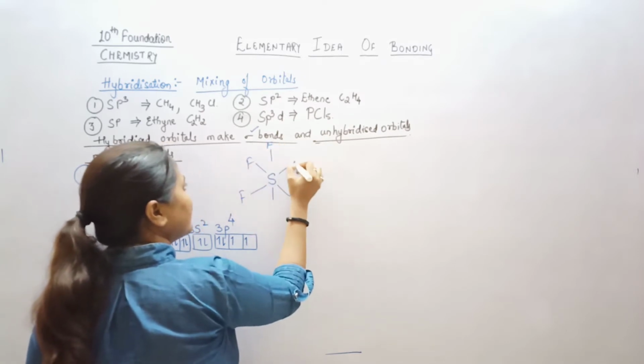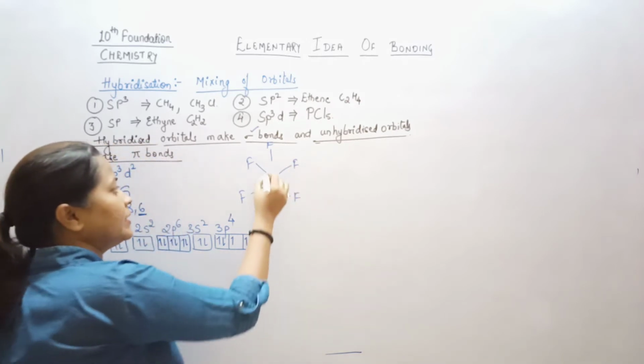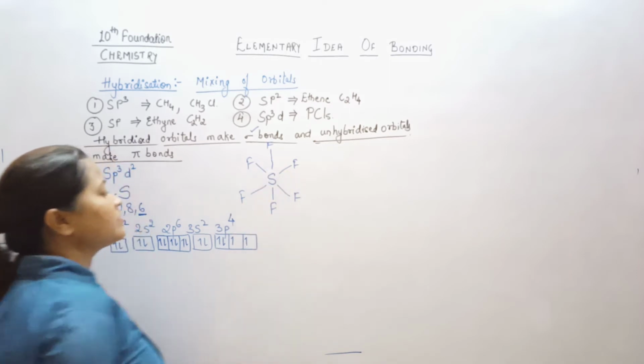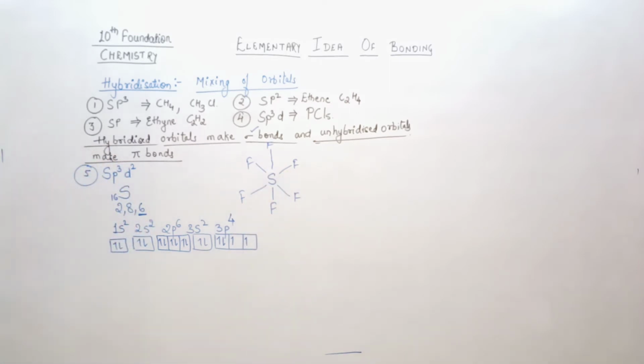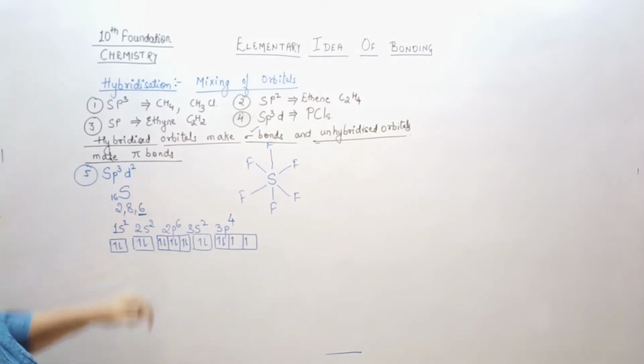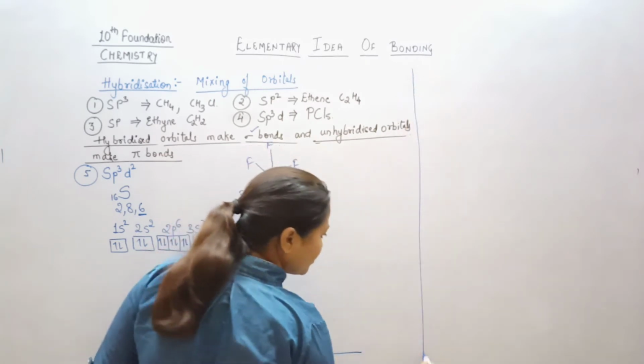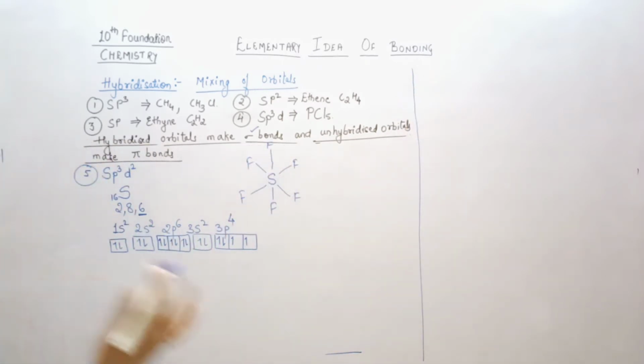Okay? So, how is it possible that fluorine is making 6 bonds with sulfur, or sulfur is making 6 bonds? To understand this, we have chosen sp3d2 hybridization. I'll just part the board so that I can write the diagrammatic part in the remaining part of the board.